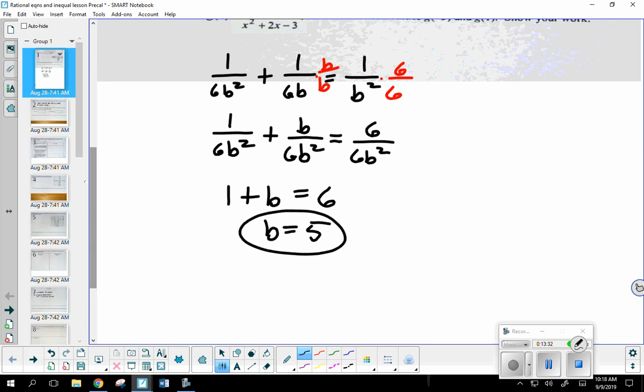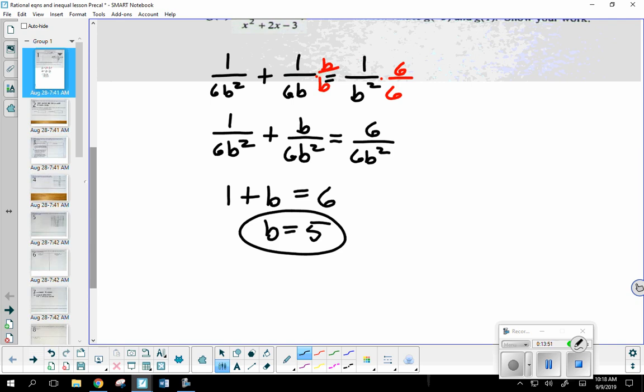Now again, ideally, you would go ahead and plug this 5 back in to ensure that it is a solution. Is it possible that you get one answer that could turn out to be extraneous? It's very possible there might not be a solution at all to your equation. You always want to check.